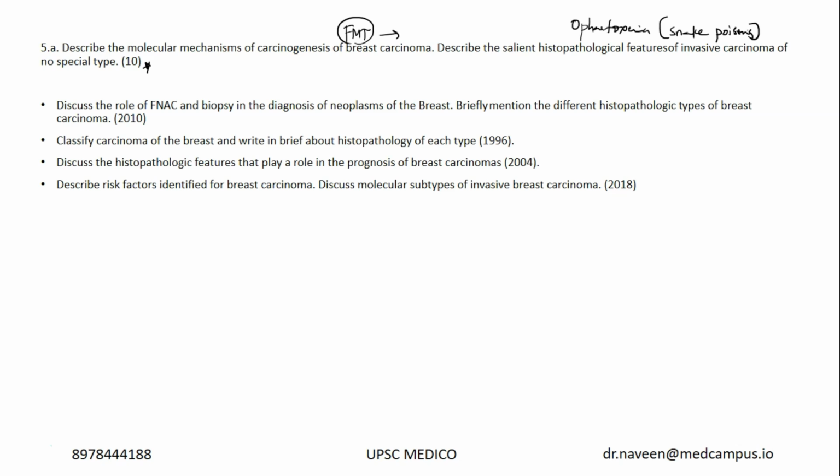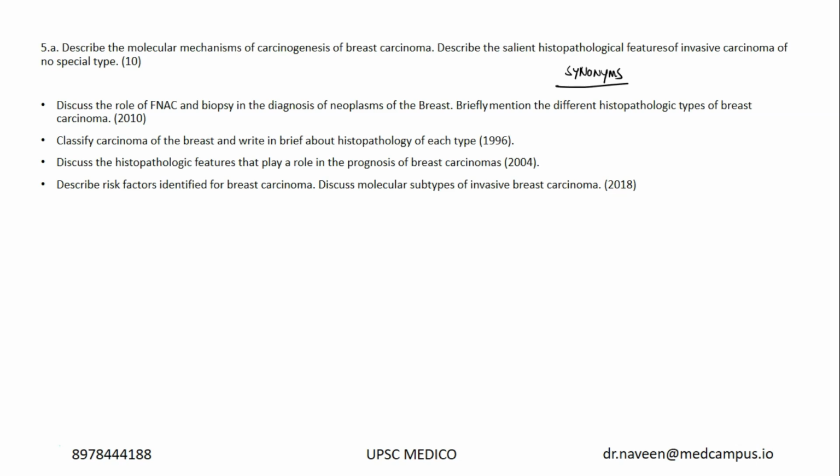That's the reason when you start reading any topic, you have to give an introduction and read about it. Then you will understand. So the histopathological feature of invasive carcinoma of no special type is nothing but ductal or lobular carcinoma. I'll give you the detailed notes in the 2020 notes. But what I am trying to say is, just be wary of the different synonyms. Though you know the answer, because you do not know the synonym, you will be confused.